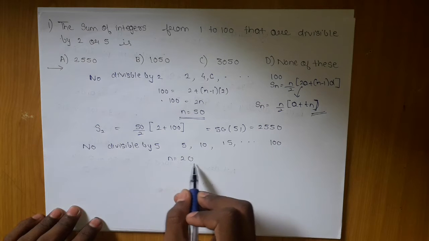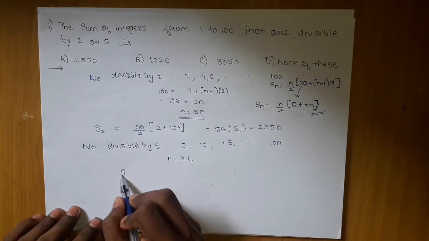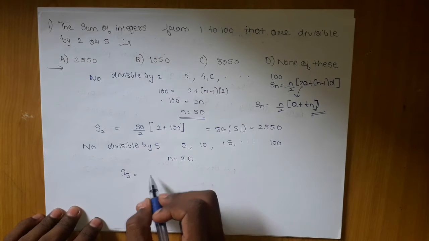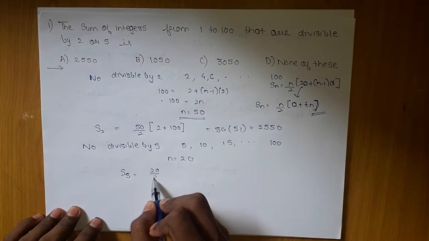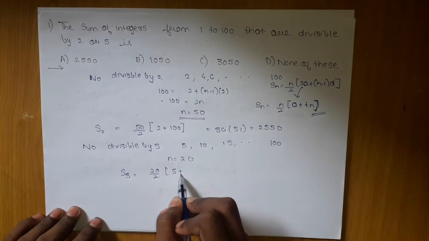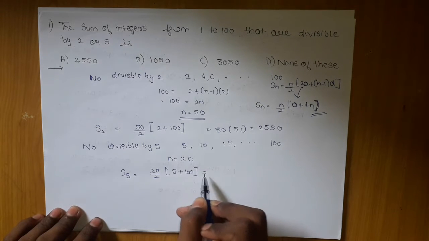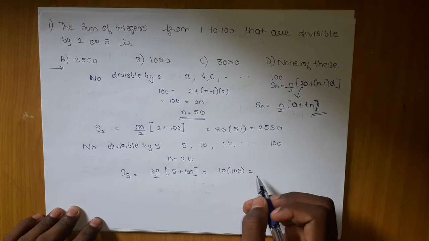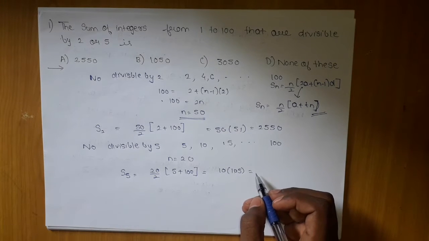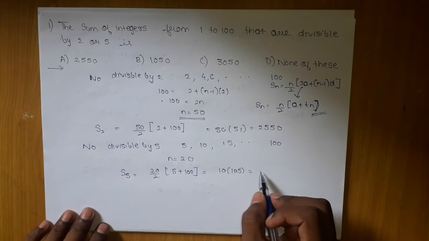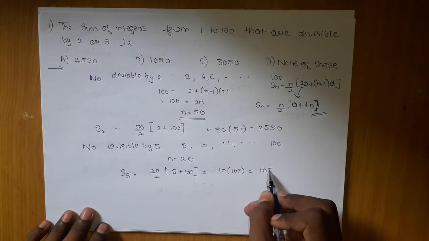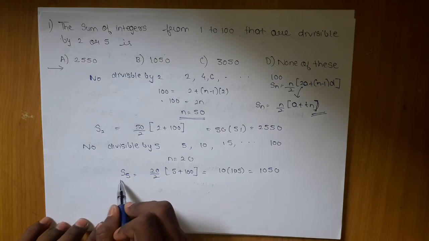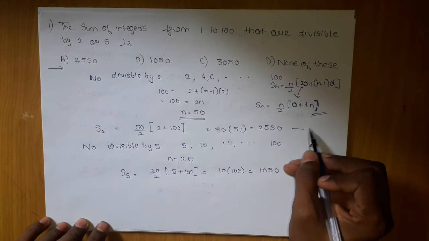Then we know n is equal to 20. Can I get the S5, which is the sum of 5 terms which are divisible by 5? So what will it be? 20 by 2. What is the first term? 5. What is the last term? 100. Okay, so what will be my answer? 10 into 105, which will be 1050. Okay, so this is our S5.